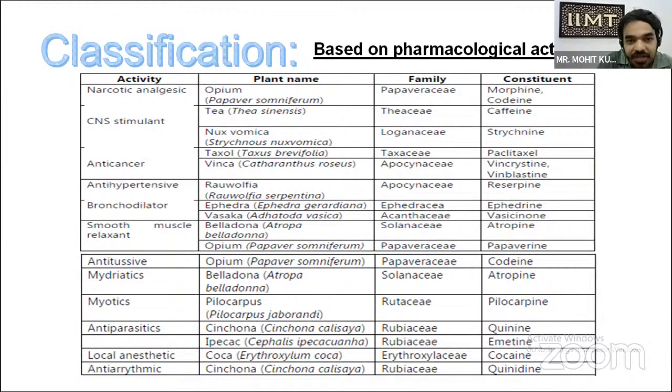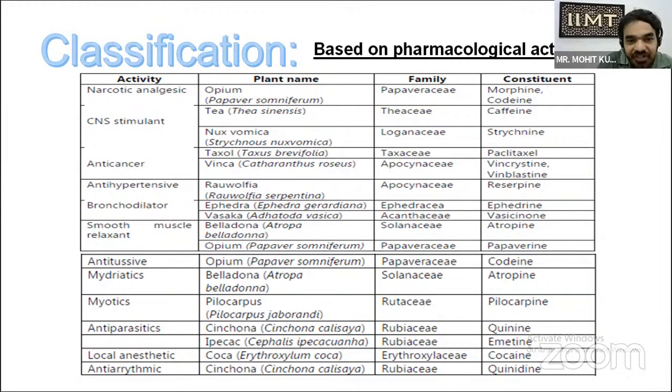Anti-cancer drugs include Taxol and Vinca. Vinca we studied in the first slide; it is anti-cancer. Two active constituents are obtained from Vinca: vincristine and vinblastine. Taxol belongs to family Taxaceae and Vinca to Apocynaceae. Now coming to antihypertensive: Rauwolfia, from biological source Rauwolfia serpentina, from Apocynaceae, and the constituent is reserpine.